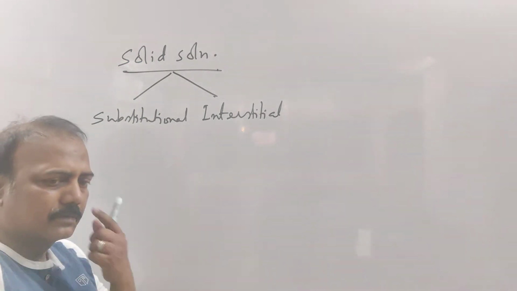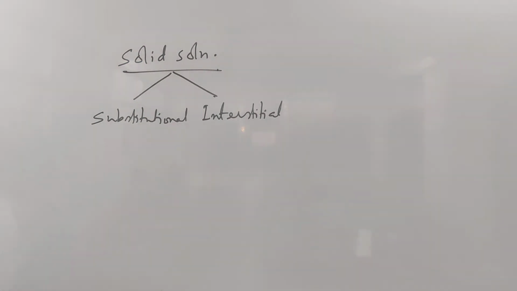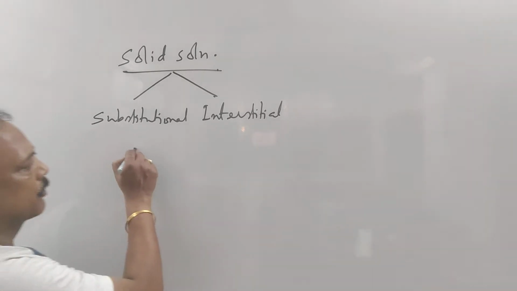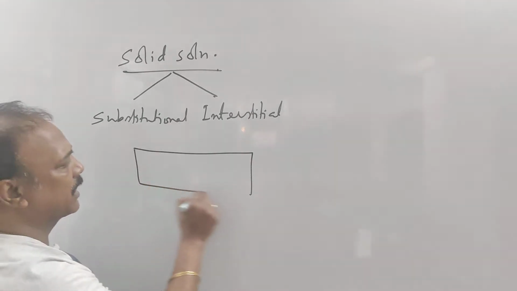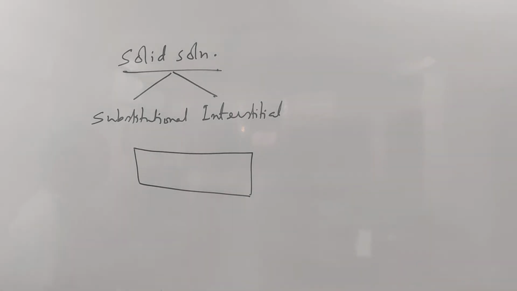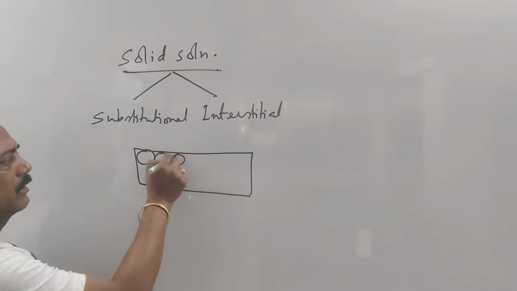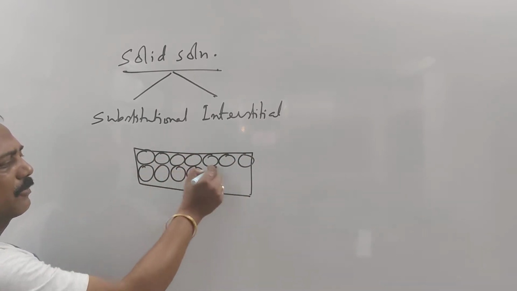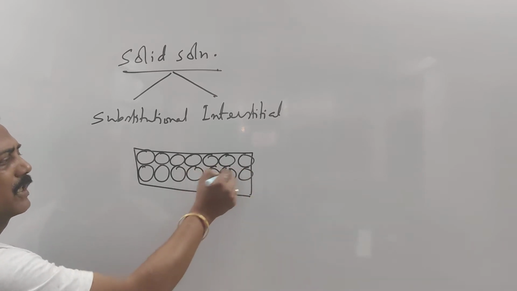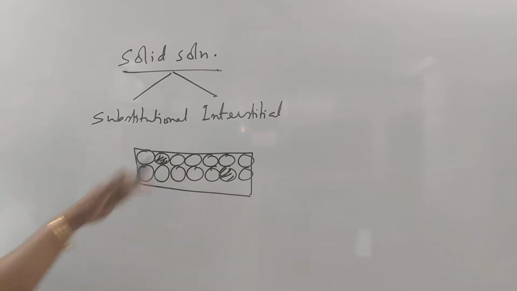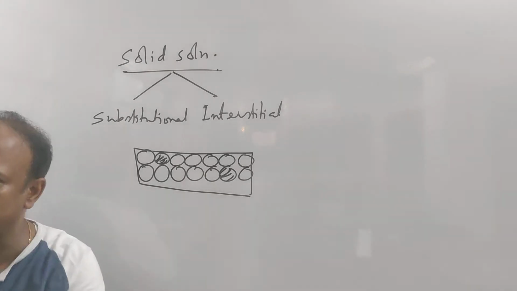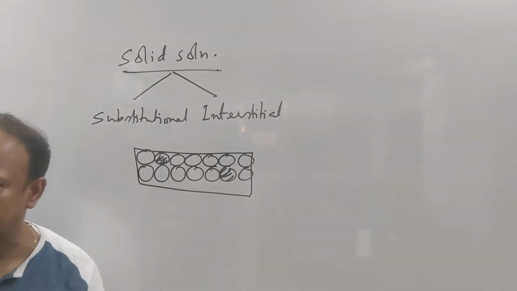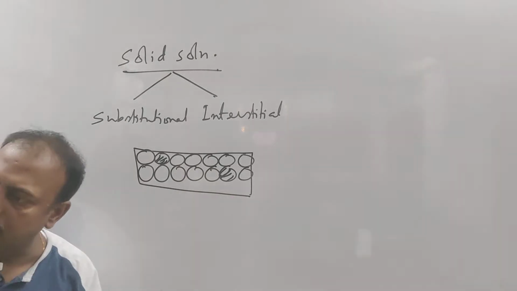Okay, substitutional solid solution and interstitial solid solution. Now substitutional solid solution means one solid is there, any metallic solid, suppose zinc is there, so zinc atoms are there in the solid. Now if some of the zinc atoms are replaced by, suppose, copper atoms, then that is a uniform solution. As I told, that solid solution, simply this gold and copper is there. That is what is called substitutional solid solution, meaning one is substituting the other.